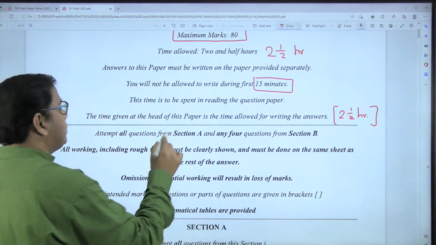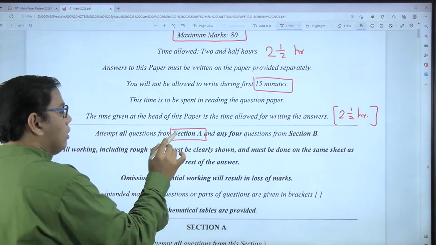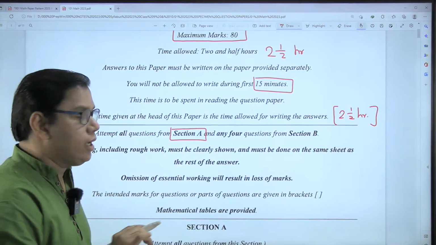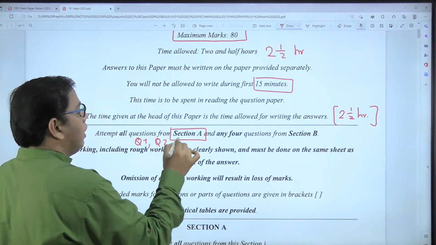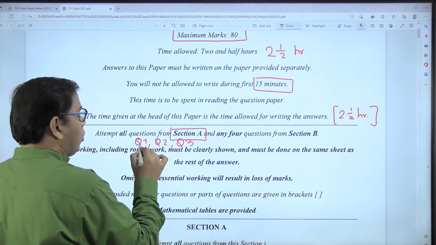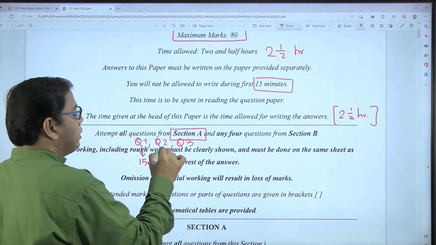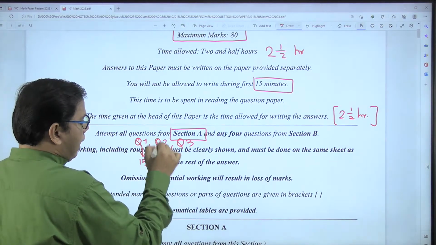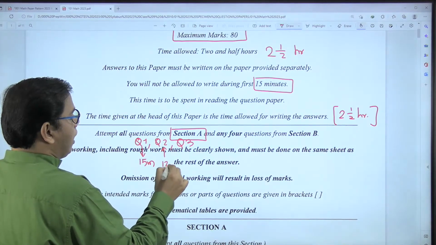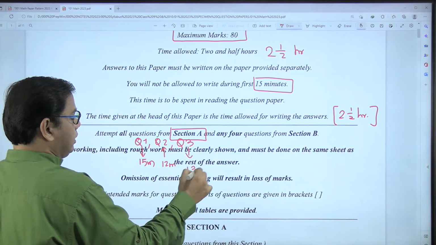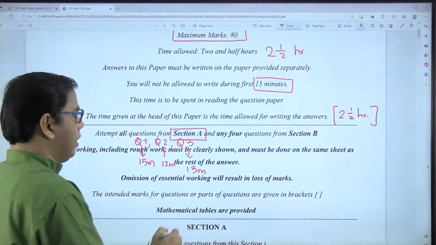Attempt all the questions from section A. We already have covered this. Section A is all compulsory questions, and here we have question number 1, question number 2, and question number 3. Question number 1 is an MCQ type question, 15 marks. Question number 2, which is like your regular questions, is for 12 marks, and this is for 13 marks. So 15 plus 12 plus 13 becomes 40 marks.